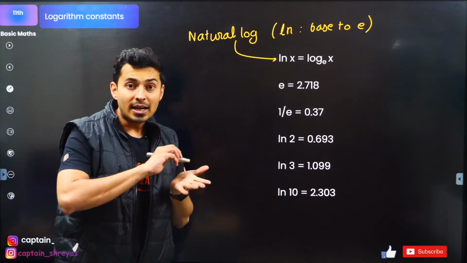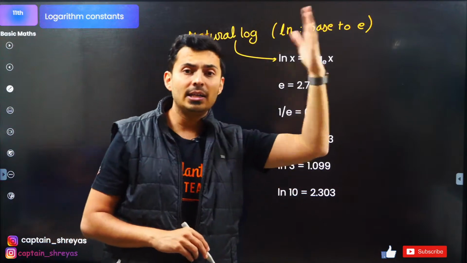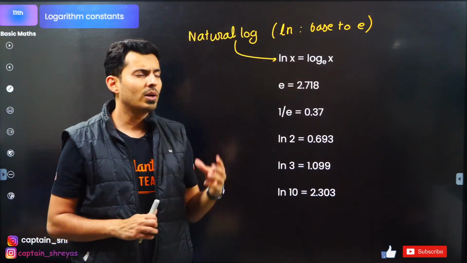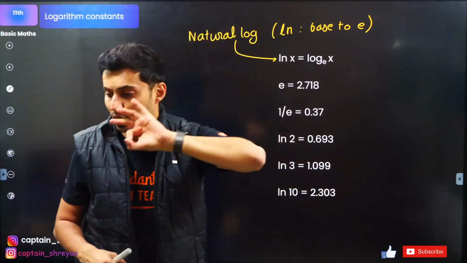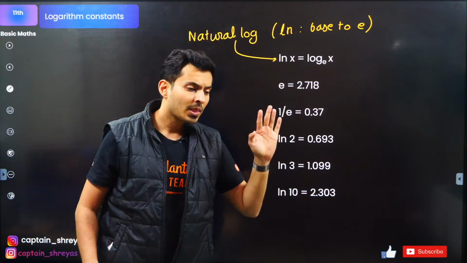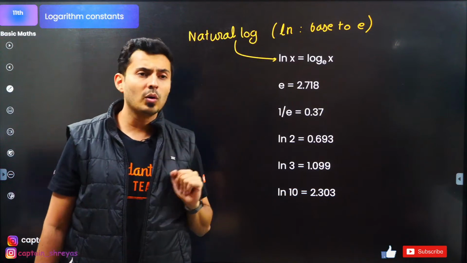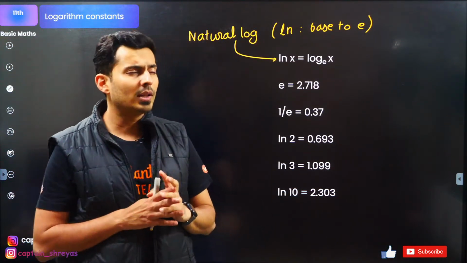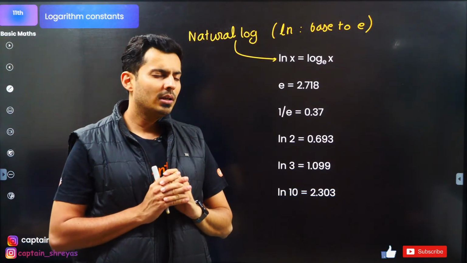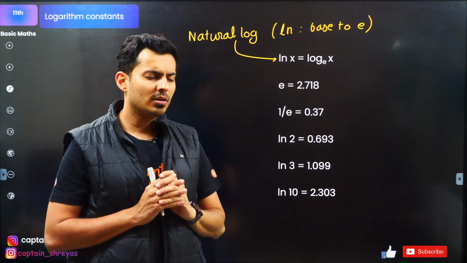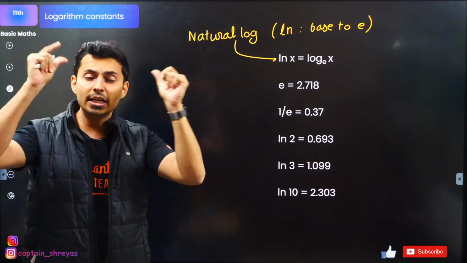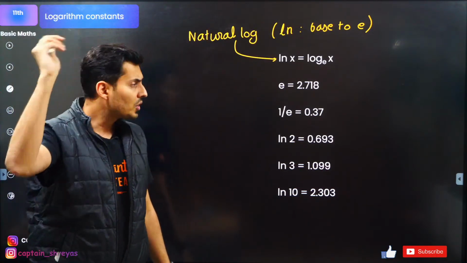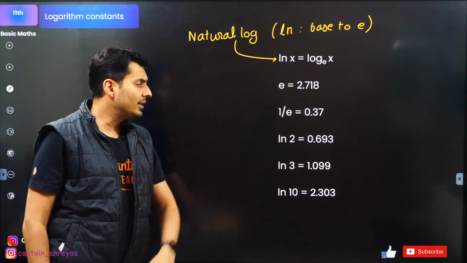What is the value of e? Write it 10 times. Write it randomly after 10 days. After 1 month, what is the value of e? Sir told, what is the value of 1 by e? It is 0.37. You should not forget it. Suddenly, when you wake up in the middle of the night and want to go to the bathroom, and you are in the bathroom, just think, what did sir say? E value is 2.718. What is 1 by e? 0.37. So think like that. Anytime I ask you, you should be able to get all these values.